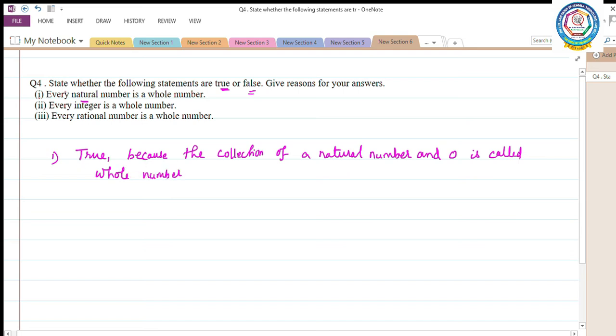See, true. Every natural number is a whole number. Yes, the given condition is true, because we know that the collection of natural numbers and zero is called a whole number.